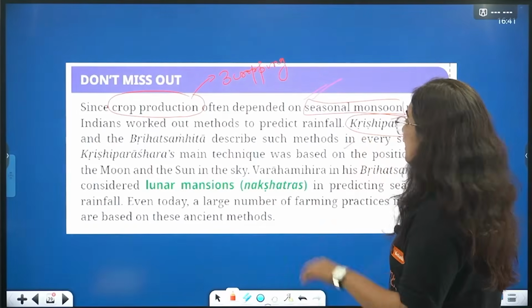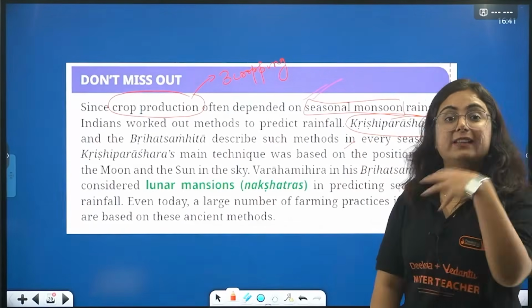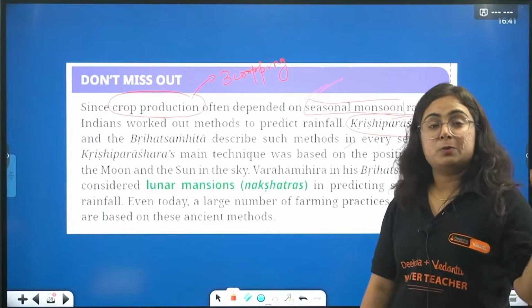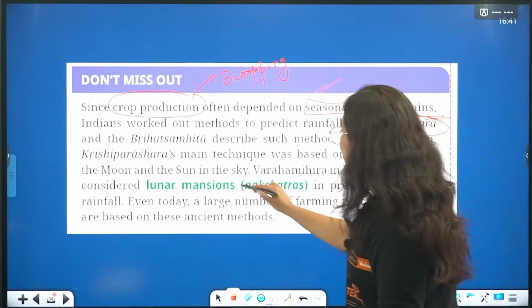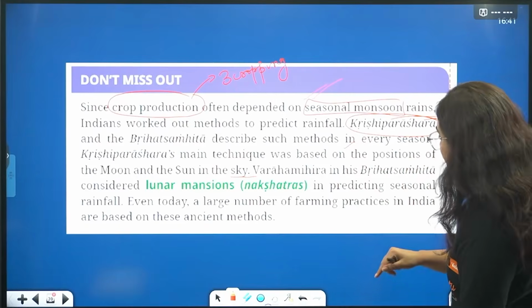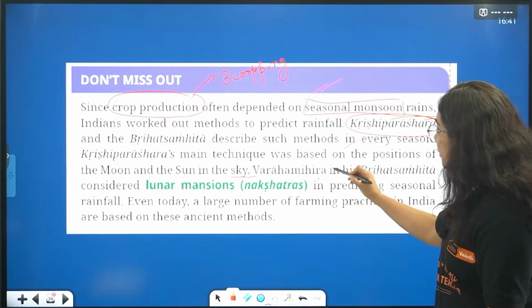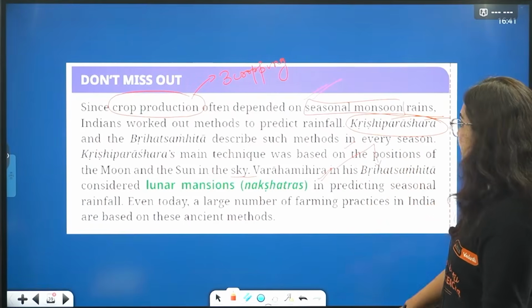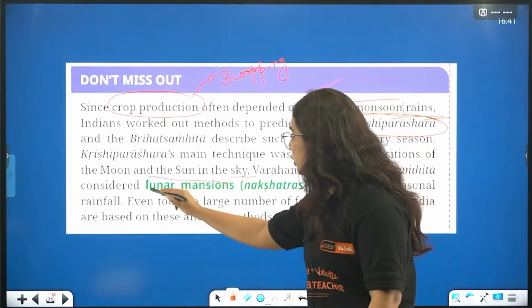They describe every season and the techniques that should be used in crop production, especially to see the position of the moon and sun in the sky to decide what to grow and what not to grow. Similarly, Varahamihira is the person who wrote this text, Brihat Samhita, and considered lunar mansions.